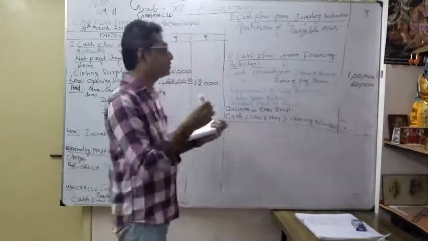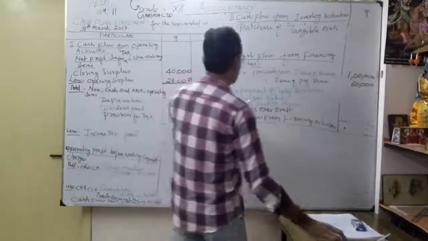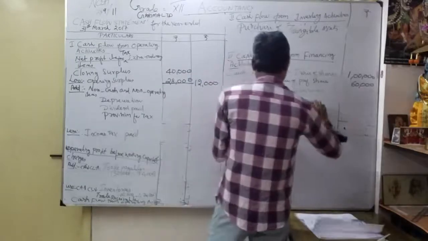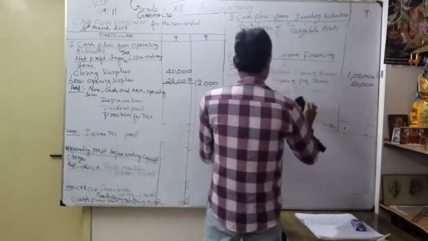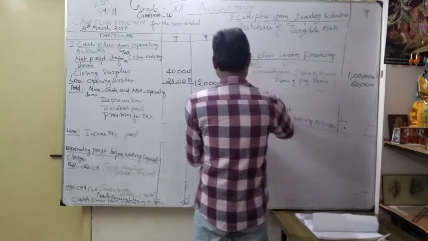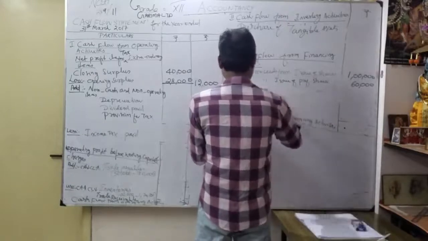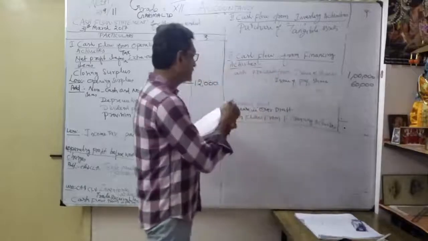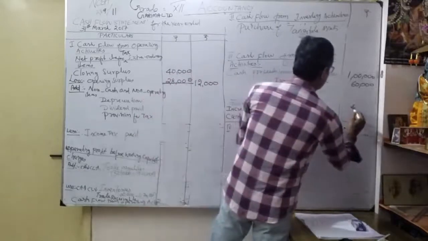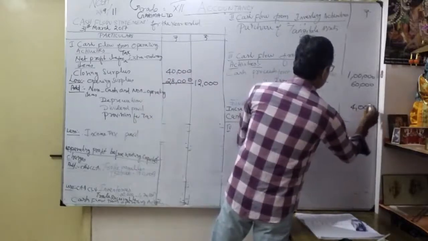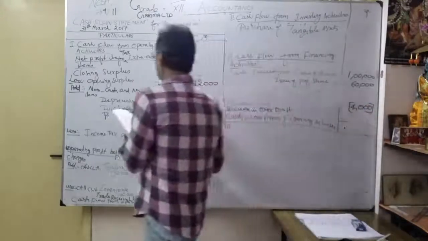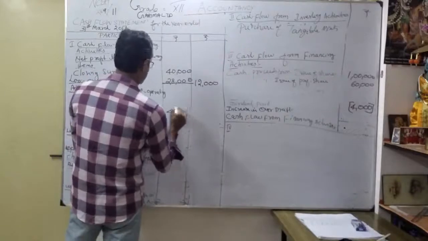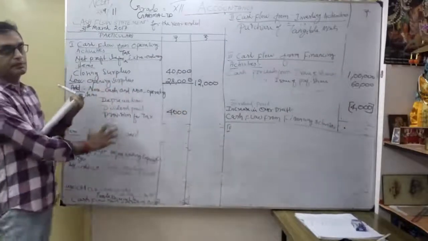So what's our duty? As for dividend, you know where you have to pay. Here, dividend paid. We are going to show it here. Correct? Dividend paid. That's what I have written here. Dividend paid. How much now? Here also 4,000. Okay, 4,000 we write within brackets. Here I am going to show dividend paid, how much? 4,000. Understood? That's why I have written it permanently, to save time.